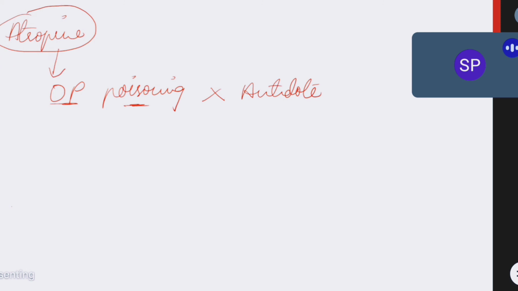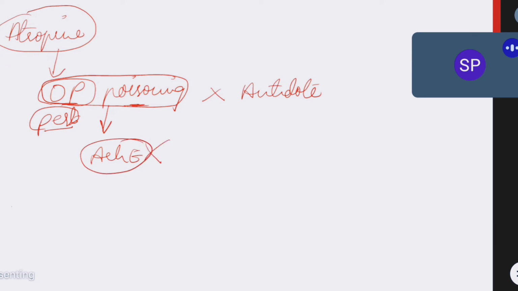Very, very important. Organophosphate compounds are pesticides. If a farmer or anybody ingests this pesticide, this organophosphate compound, what will happen? Just previously I explained, organophosphates are cholinergic drugs. When these drugs are taken, acetylcholinesterase enzyme is irreversibly blocked, and when this enzyme is blocked, more acetylcholine accumulates in the body.